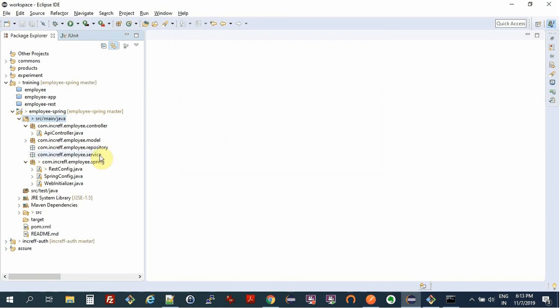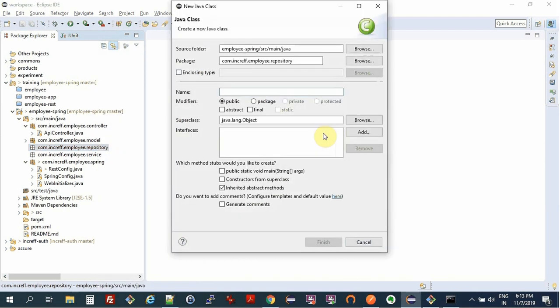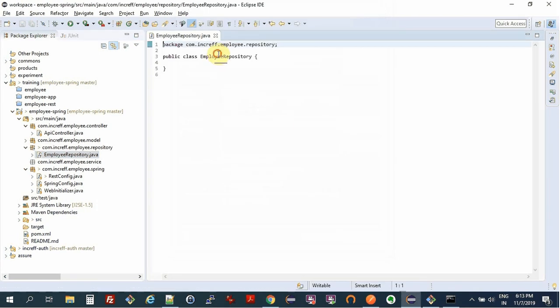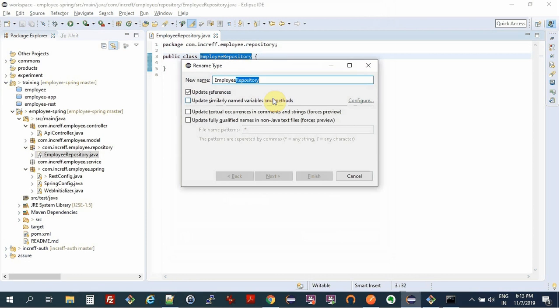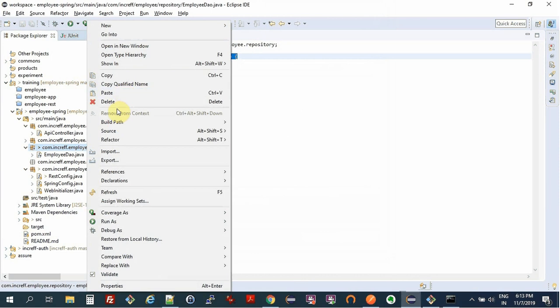Let's say there is a class called employee repository, or we can just call it employee DAO also, and I'll just rename this to DAO.